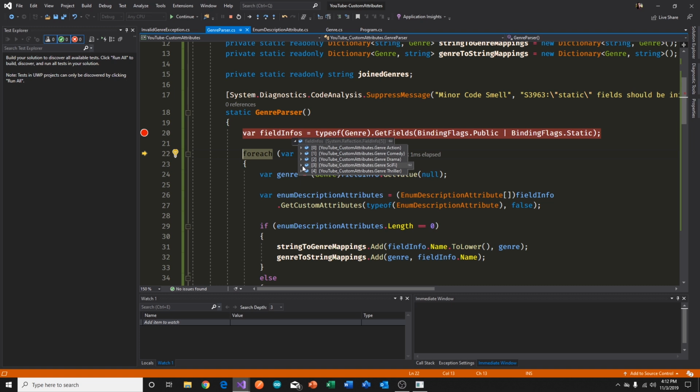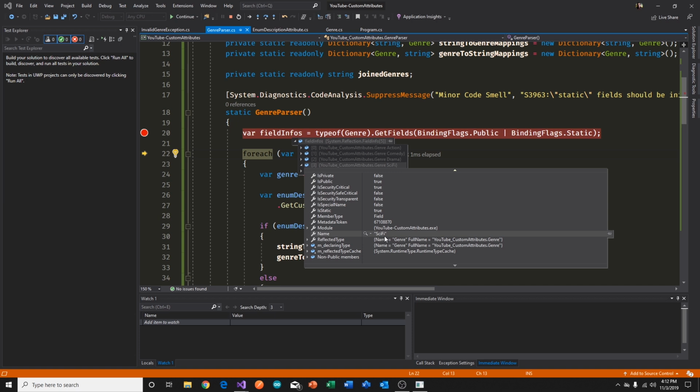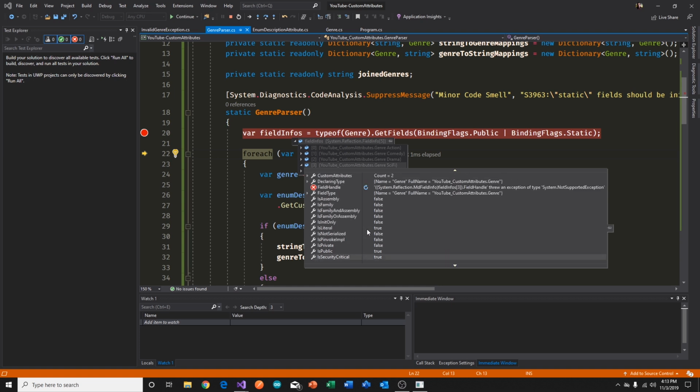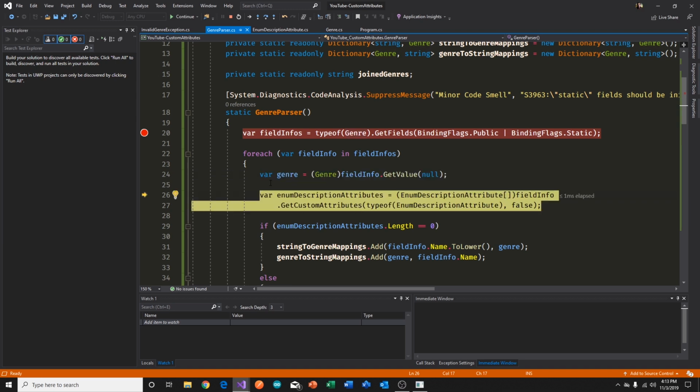But if you look at our sci-fi, you'll see that the name is sci-fi, right? So the property name as a string is sci-fi, and the type is really the field info, singular, right? So for every item in this collection, this one field info will get the value, and the value is nothing but the genre itself. So we have to cast it to a genre because it comes back to us as an object. And on the same field info, again, we say get me the custom attributes.